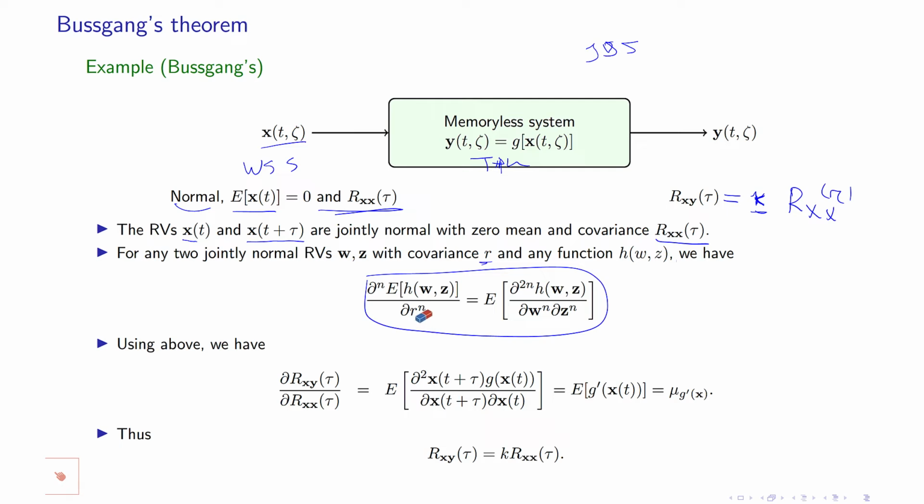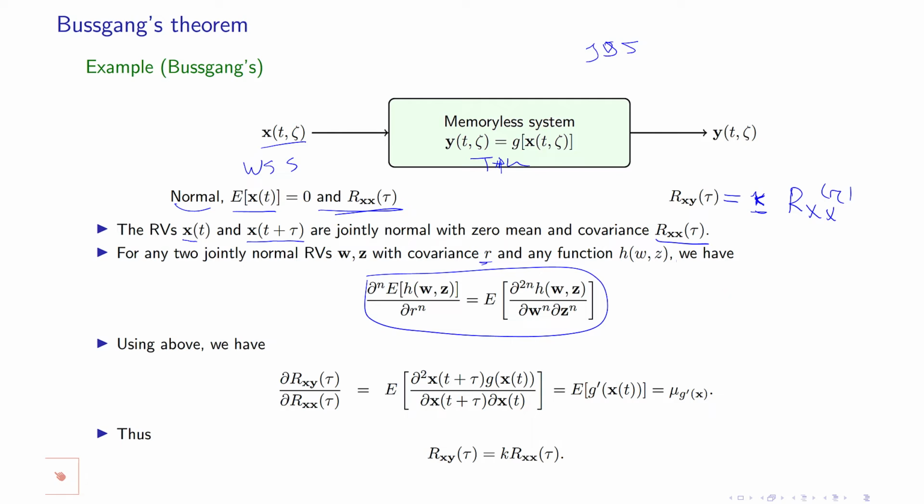The proof is easy, particularly if you prove it for n equal 1. It is very trivial for n equal 2, etc., because you apply the same theorem n times.